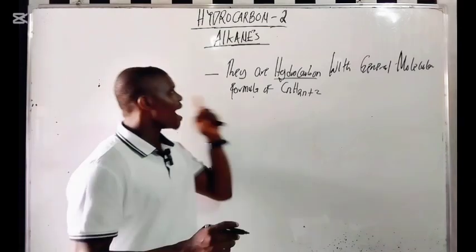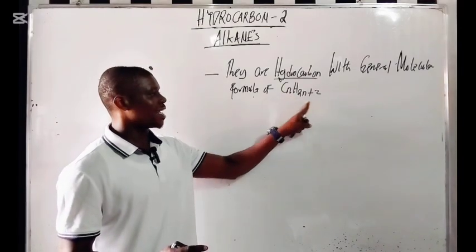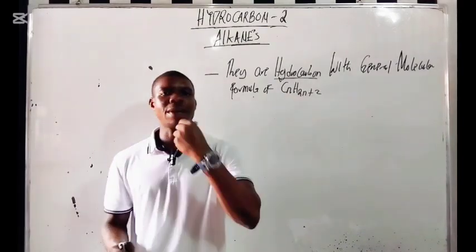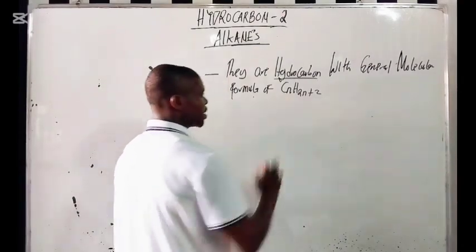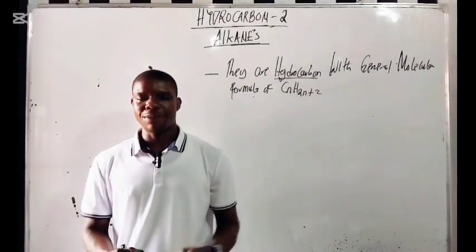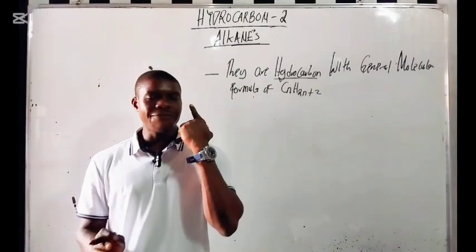And alkanes have the general molecular formula CnH2n+2, so all the members of the alkane family must correspond to this general molecular formula. As I explain further, you will understand this better.